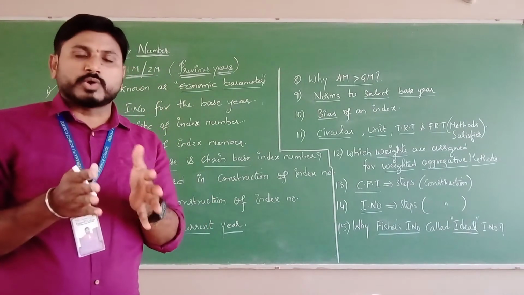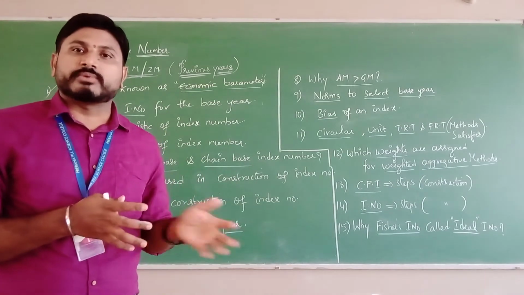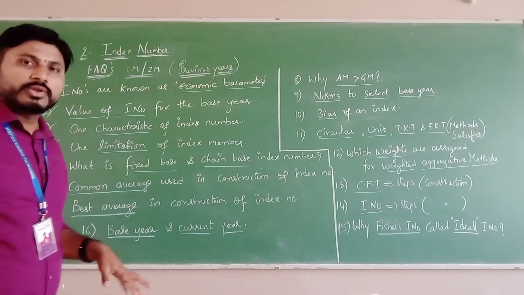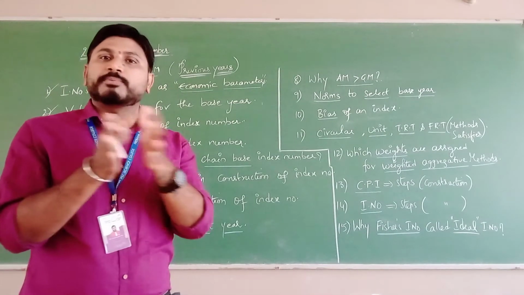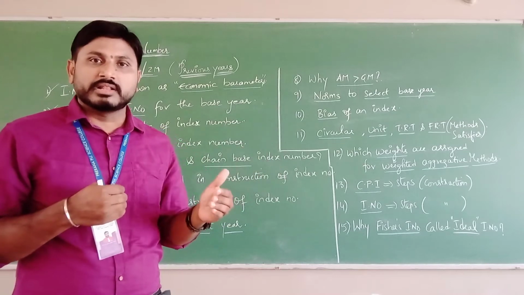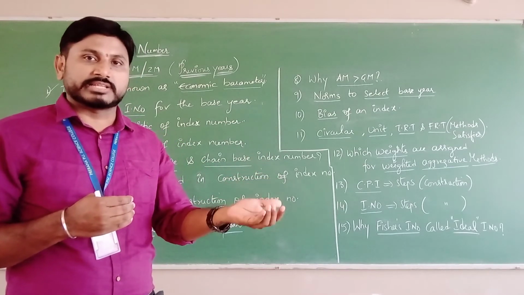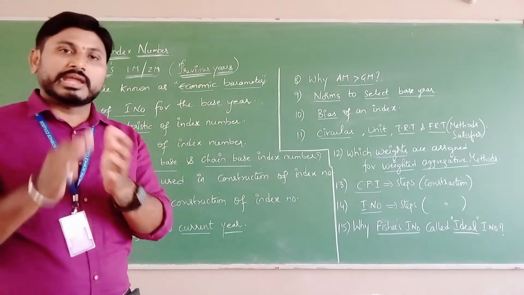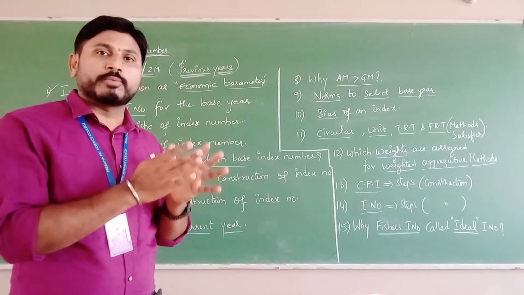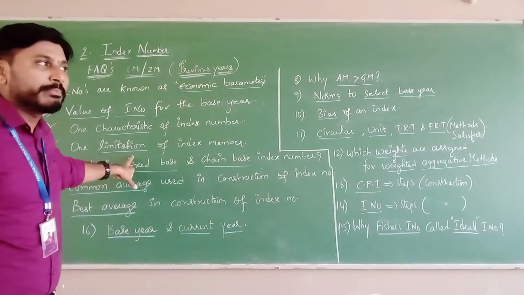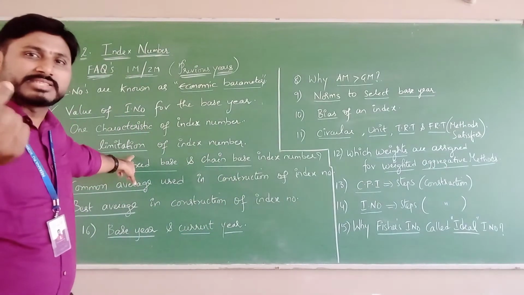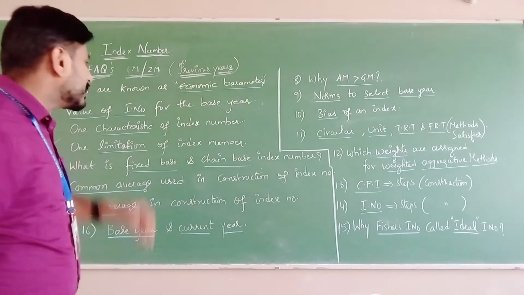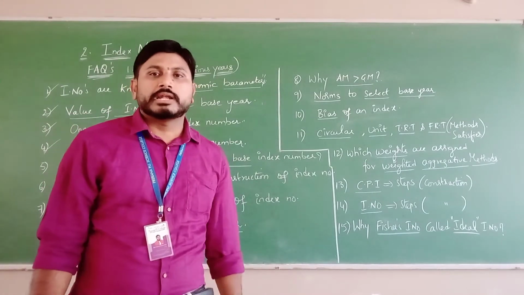Limitations means what you all know as demerits or disadvantages. One limitation of index numbers, as you know, is that we depend upon a sample of the data, but not the census. Each and every data point we are not going to calculate in index numbers, we only follow the sample data. So whenever you use sample data, index numbers are just appropriate indicators, because you are taking a sample of the data, not the census, not each and every piece of information. That is one limitation of index numbers.